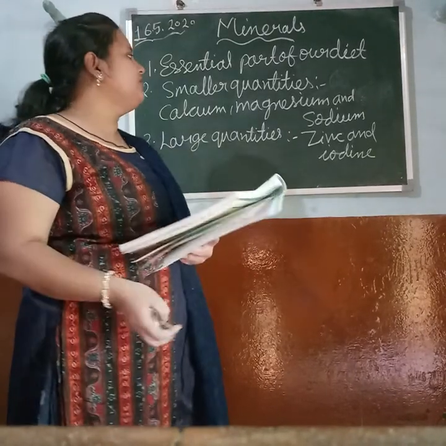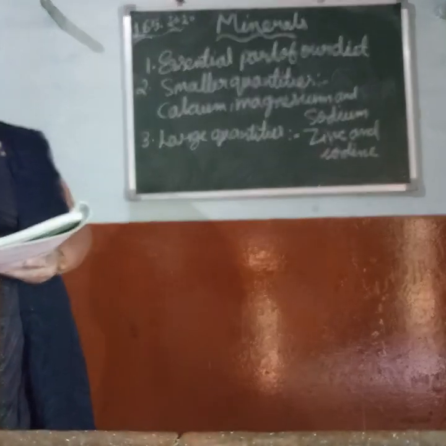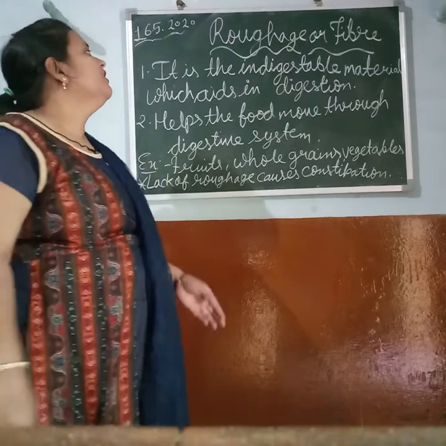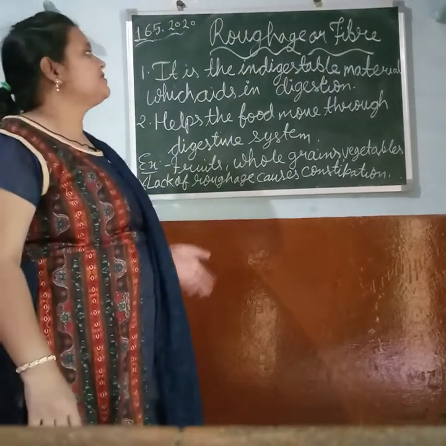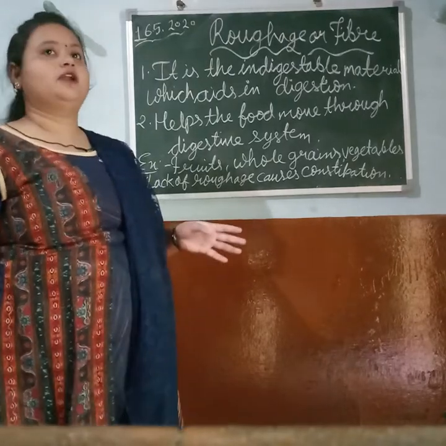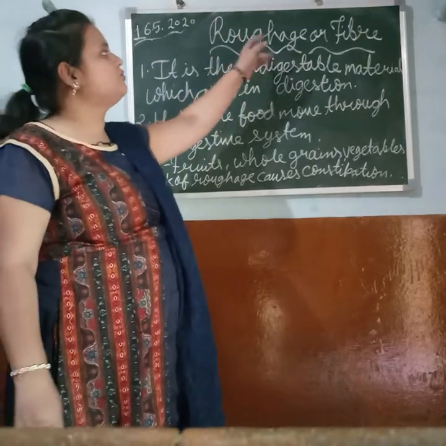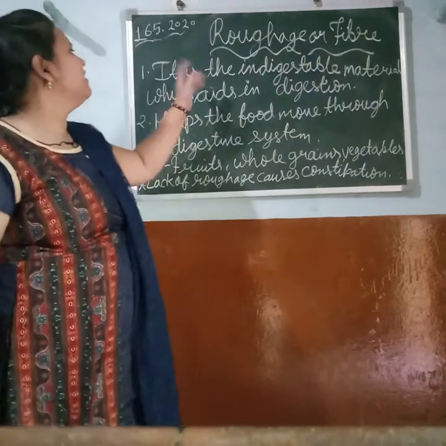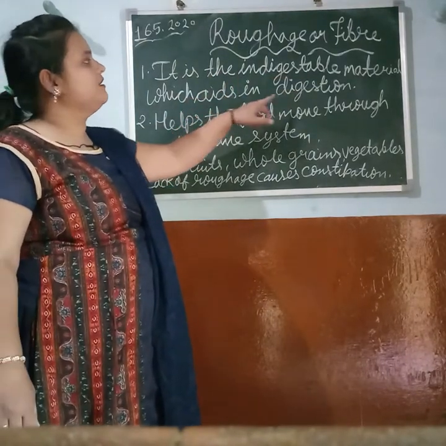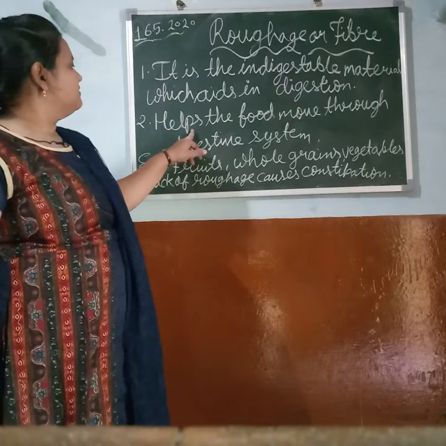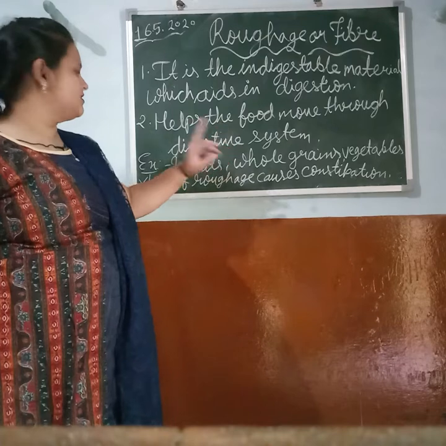Then our next nutrient is roughage. So already we have studied our main 5 nutrients, and except these, 2 more are essential for us. The first is roughage. It is also called fiber. What is roughage? Roughage is the indigestible material which aids in digestion. Second point about roughage, it helps the food move through the digestive system.